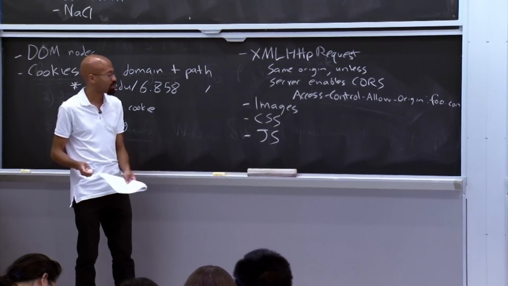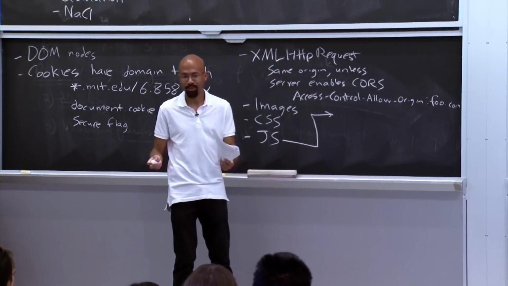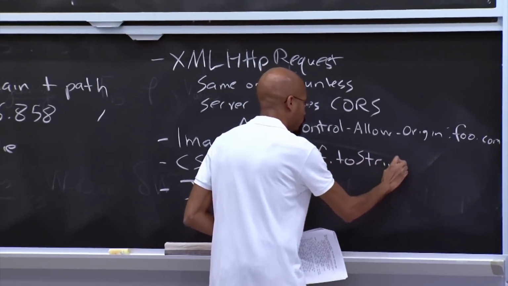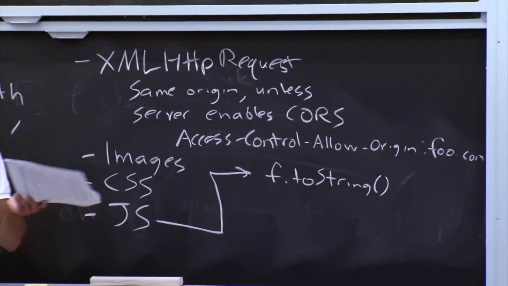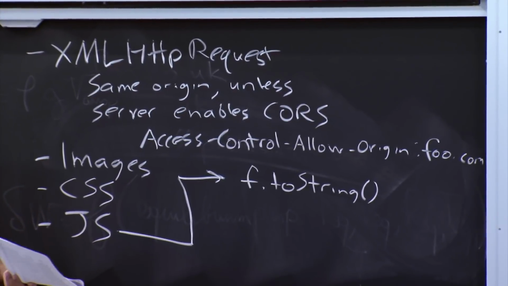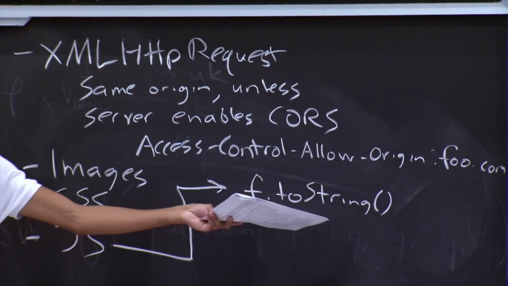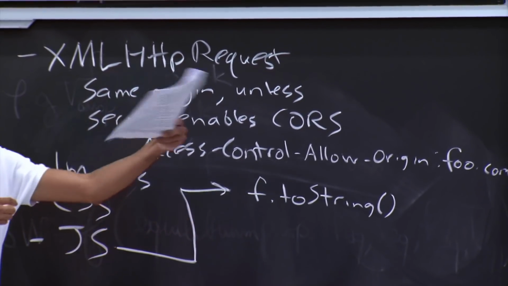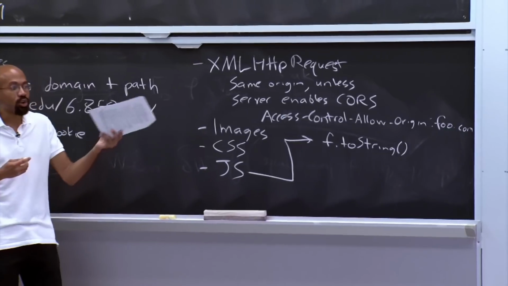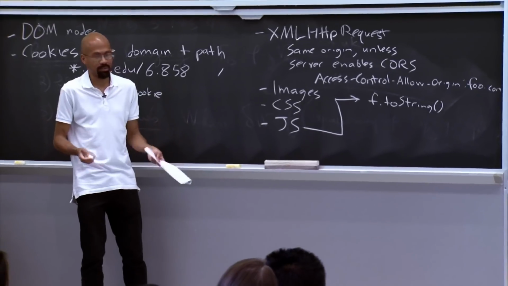However, there are a bunch of holes to this. For example, JavaScript is a dynamic scripting language, and functions are first-class objects. So for any function f, you can just call f.toString, and that will give you the source code for the function. People do this all the time to implement things like dynamic rewriting. So even though the same origin policy doesn't allow you to directly look at the contents of the script tag itself, you can call this for any public function that external script has given you and get the source code like that, right? Another thing you could imagine doing is getting your home server from your domain to fetch the source code for you and then send it back to you, right?